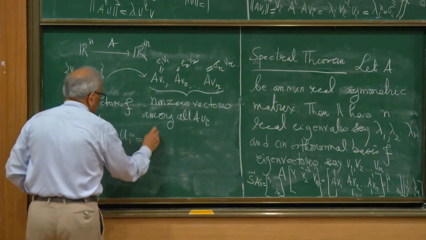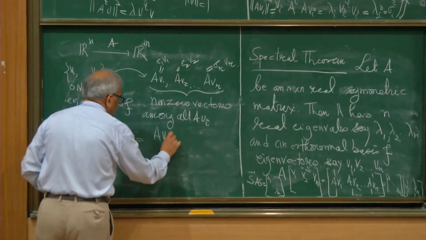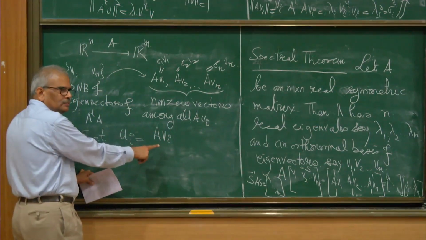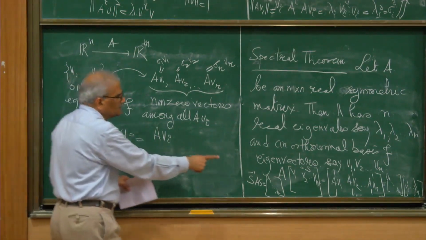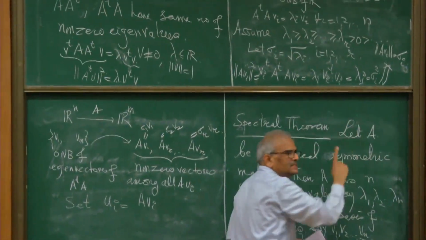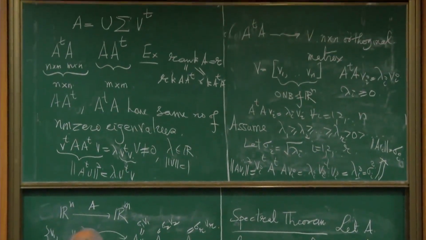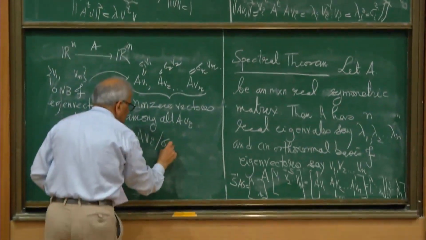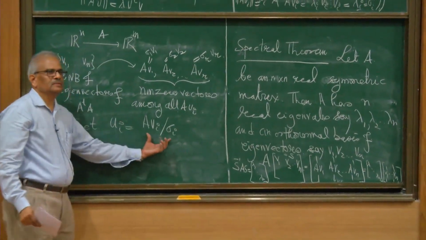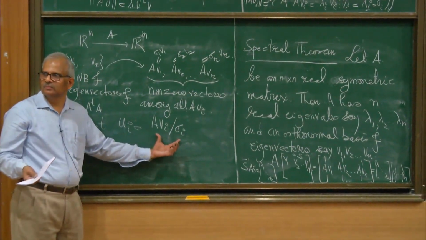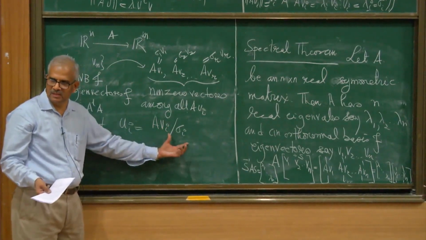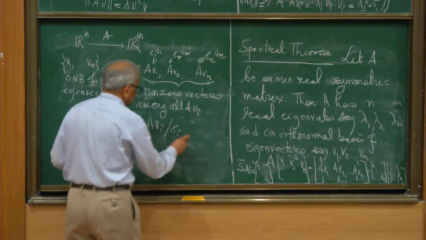Now set ui equal to Avi divided by its length. The length of Avi, by this calculation, is the ith singular value, so I can divide by it. Then this is a unit vector. I have divided by the length of Avi, which is the ith singular value.